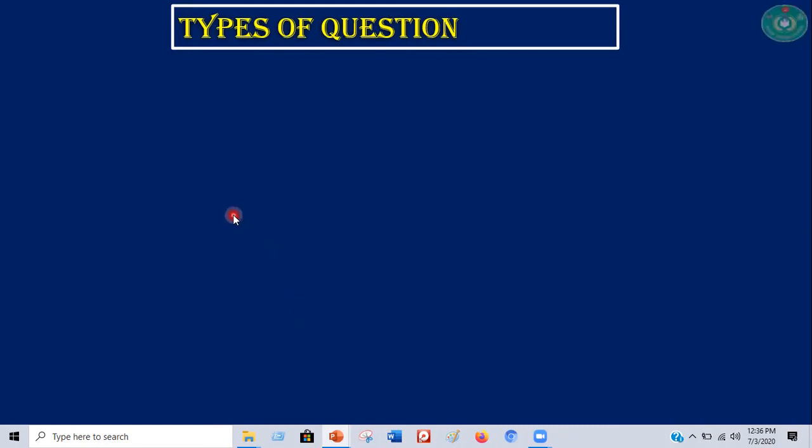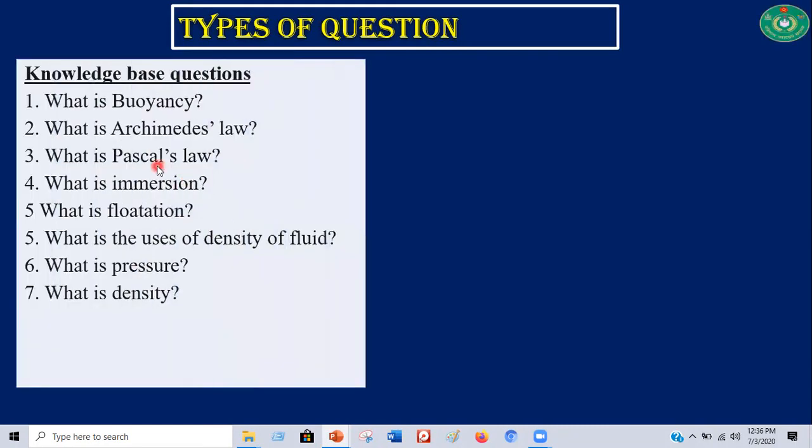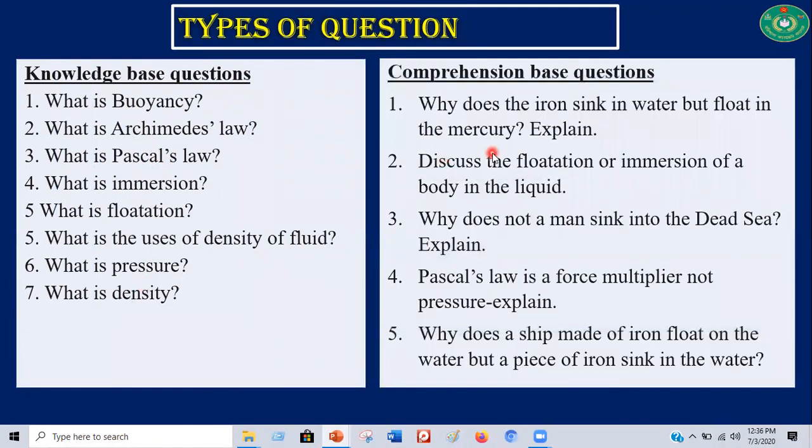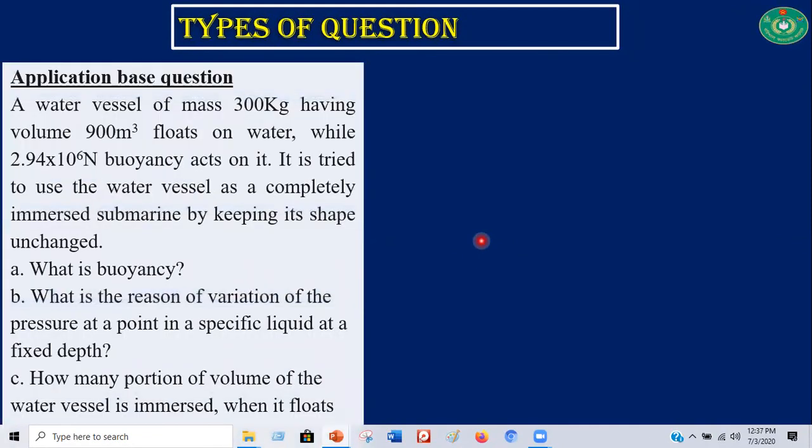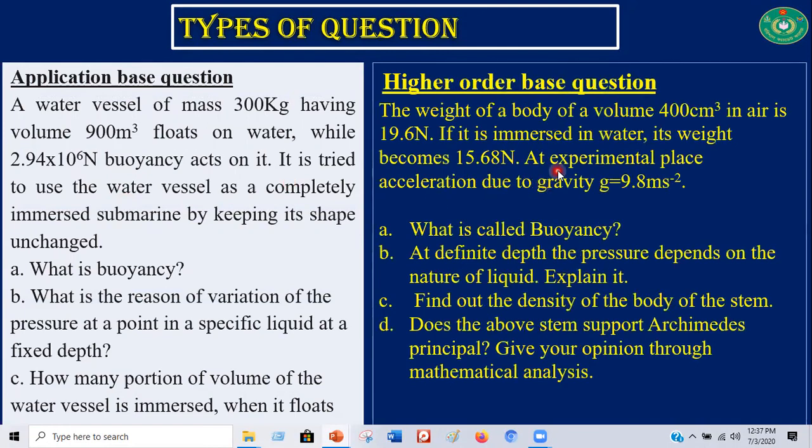Firstly, there are some knowledge-based questions. These are comprehension-based questions. You should try your level best to solve these questions and understand them. This is application-based questions, and this is higher order-based questions.